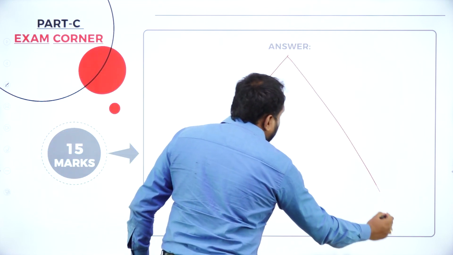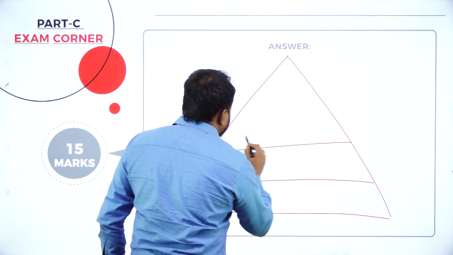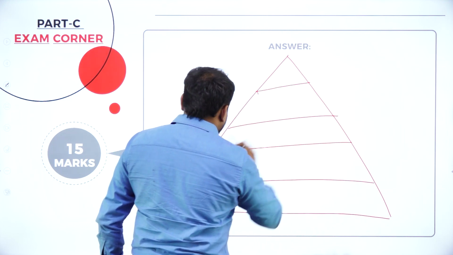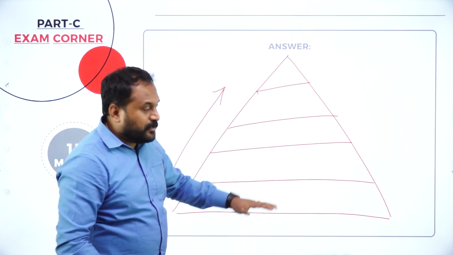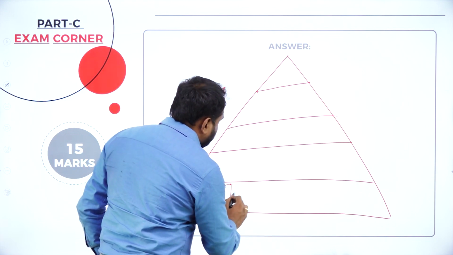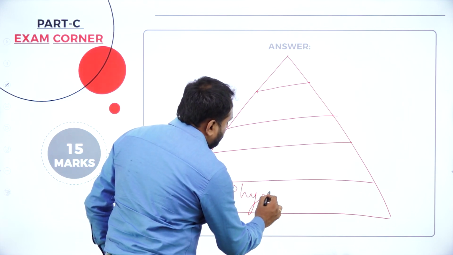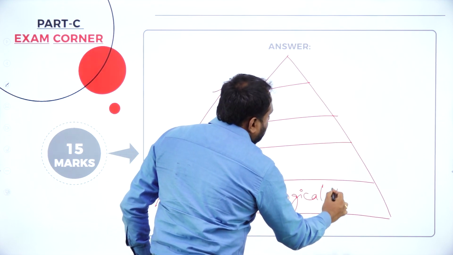You need to write the diagram of Maslow's theory. Maslow's goes as a pyramid, in a hierarchical way, from the bottom to the top. There are 5 steps. First is physiological needs.